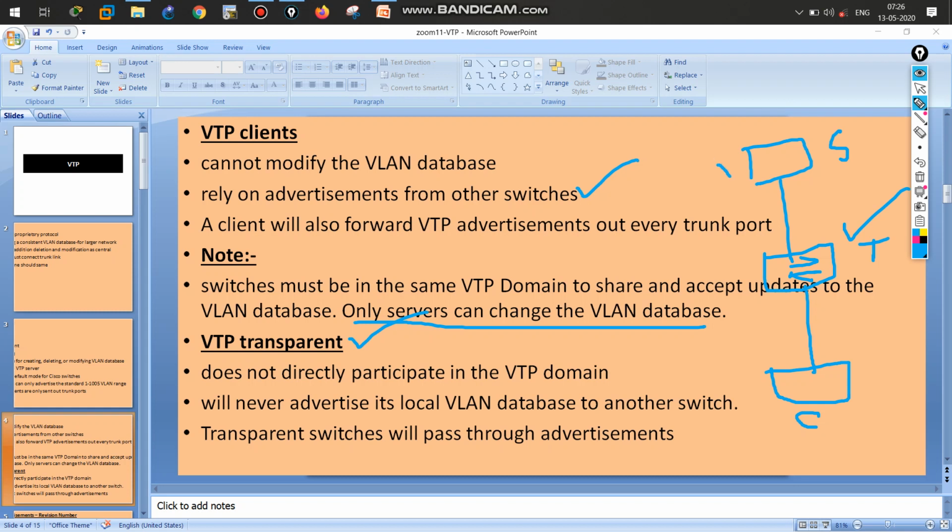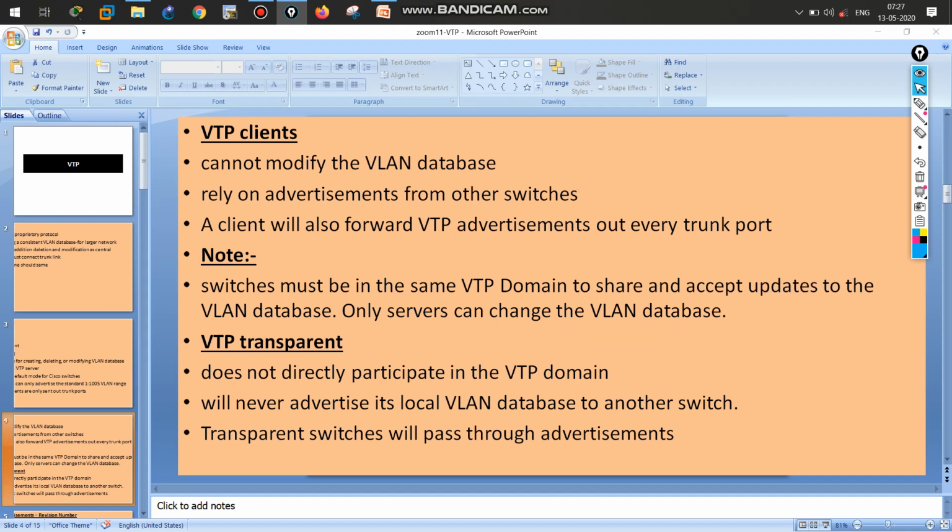If VLAN 1 is created, VLAN 3 is created, then it will not replicate here, but it will replicate here. That means the transparent switch will not synchronize the VLAN information created by the server, but he can pass it to the next switch through him. He can act as a mediator between the server and client. You got the idea. It can pass through the advertisement.